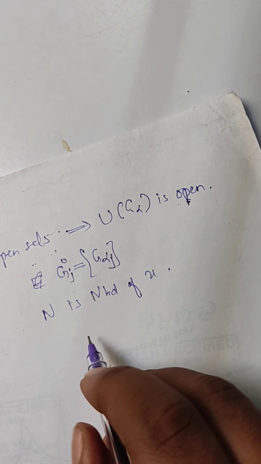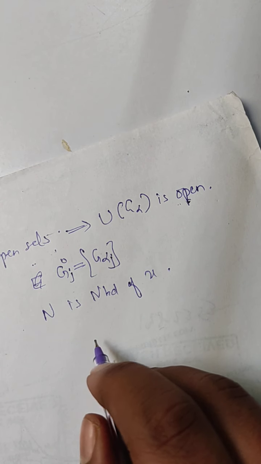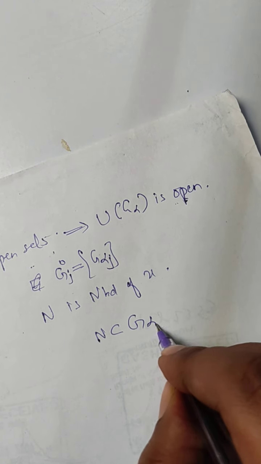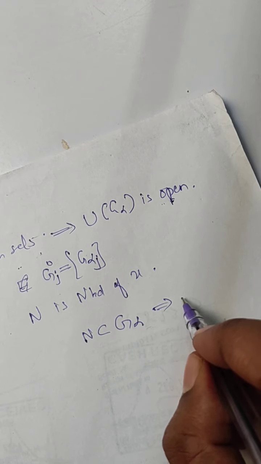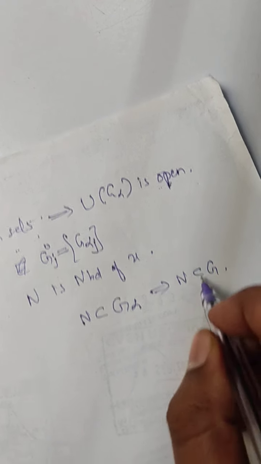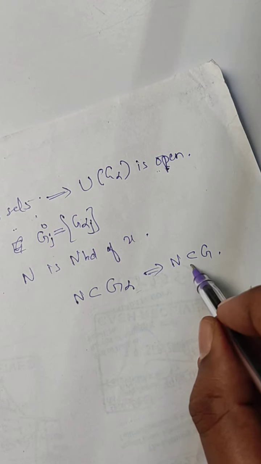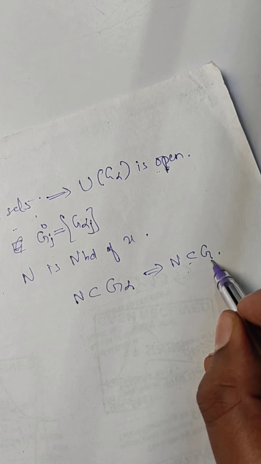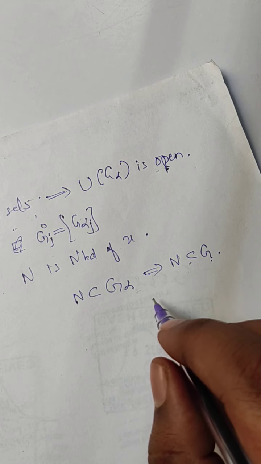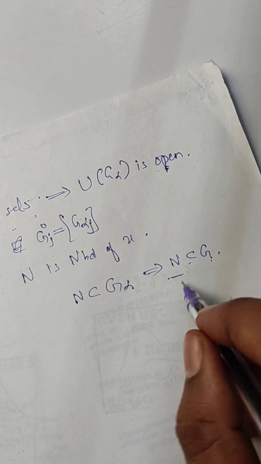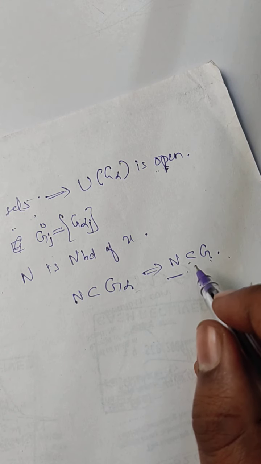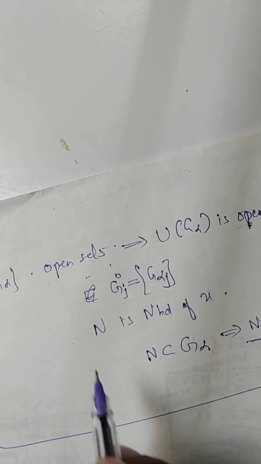Then for each X of G, since N is a subset of some G alpha, we get that N is a subset of G, and it is a proper subset of G. So we can say that every point of N is an interior point of G. From this we get that G is open. All right. So this is pretty much about this theorem.